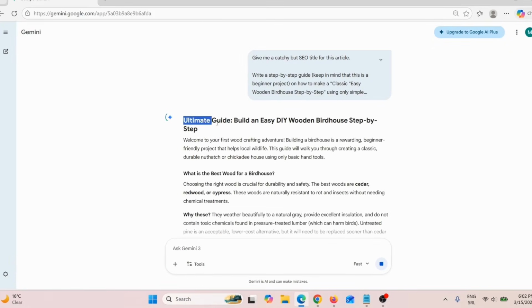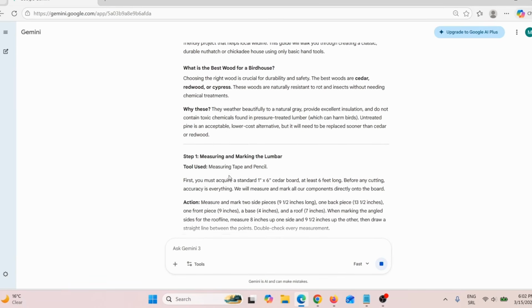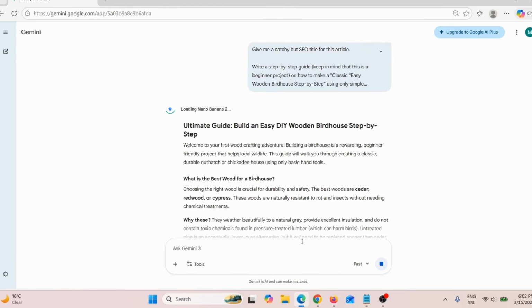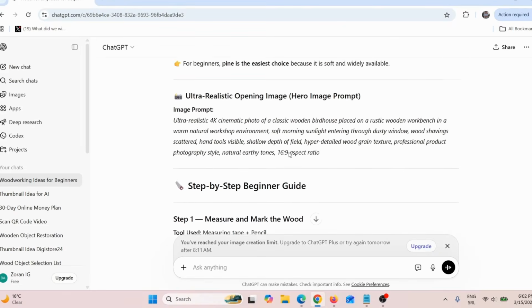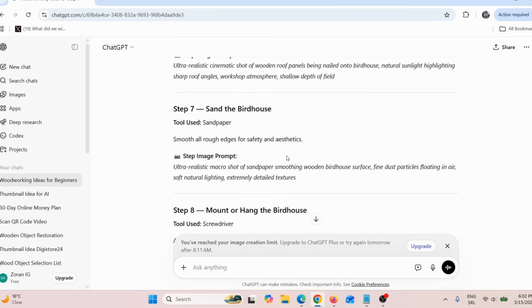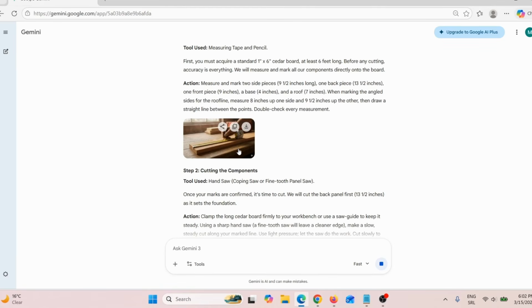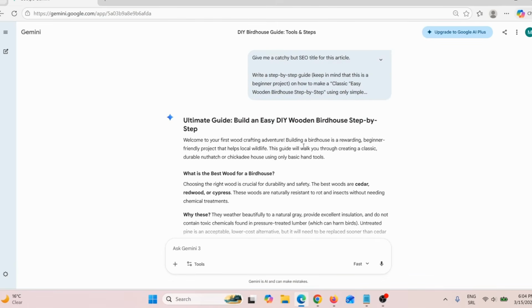Here you can see ultimate guide, build an easy DIY wooden birdhouse step by step. And here we can see this is the article. And let's just give it time to finish, okay? And I will see that ChatGPT finished. Here you can see ChatGPT did finish the article, but they didn't create the images. So let's just see what Google Gemini will do. So let's just go back here. And here you can see Google Gemini is actually creating these images, unlike ChatGPT. So in this case, it is better to use Google Gemini. Okay, let's just see that Google Gemini finish. And let me just check this.